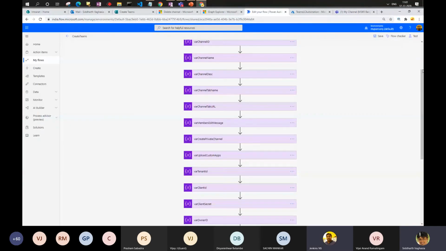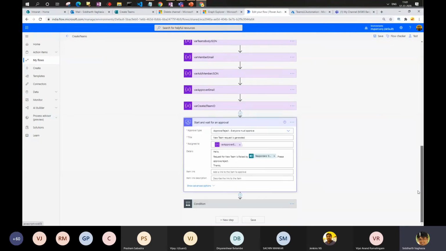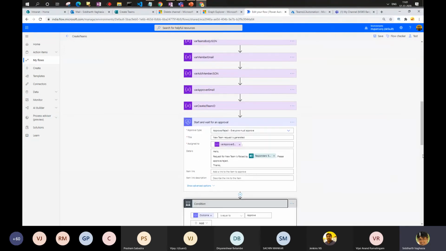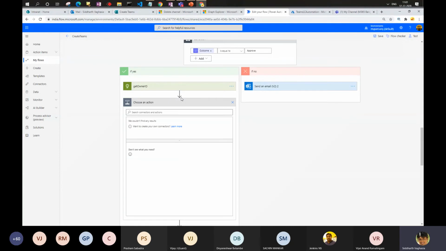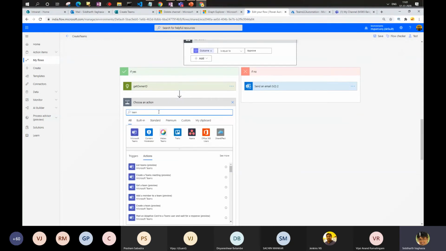Now, to see how this has been done, as I said, we are assigning some variables. We are waiting for the approval, and once it is approved, then we are getting the owner ID. Now, one thing to note here is, as I said, we are using Graph API. There are certain Teams actions which are available, which I wanted you to know.